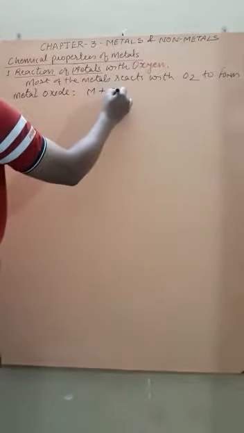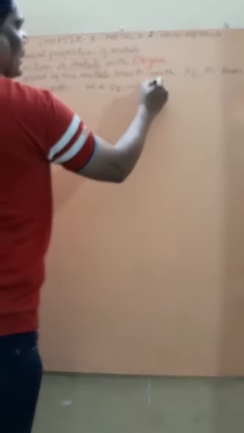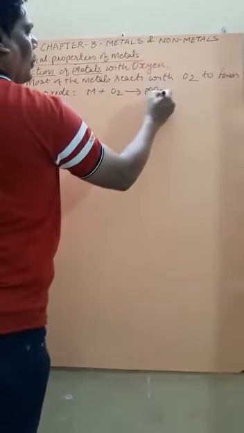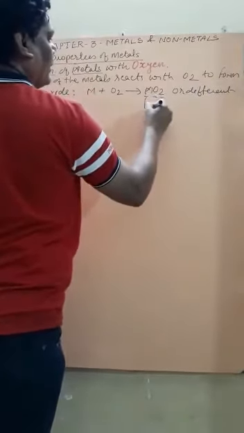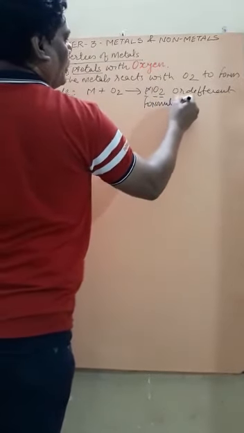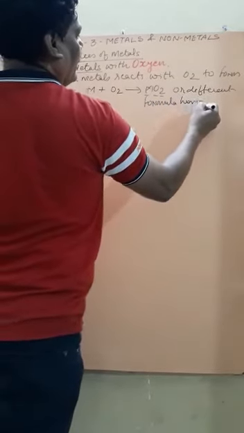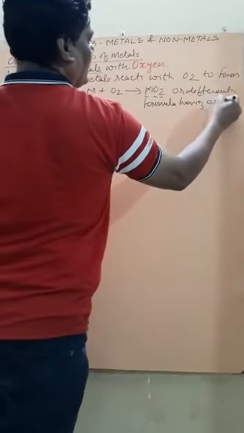You can write M plus O2 forms MO2, or a different formula having oxide. Okay, oxides.